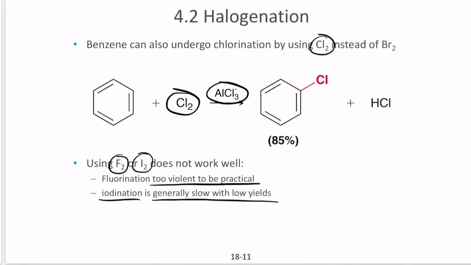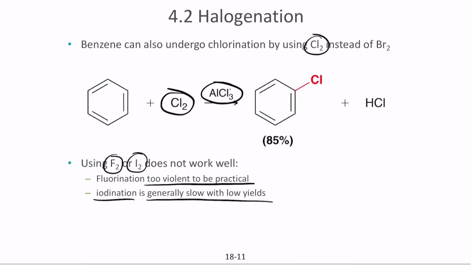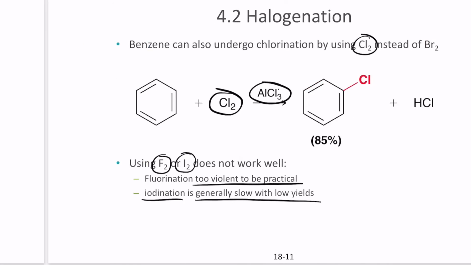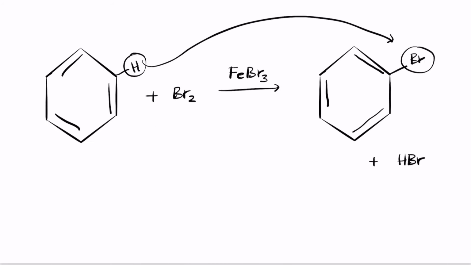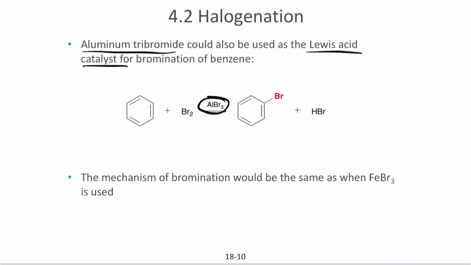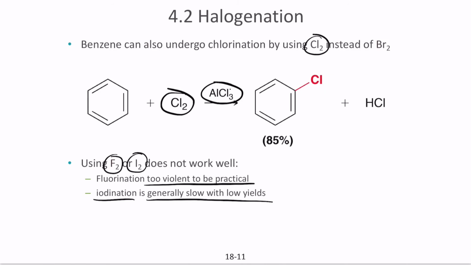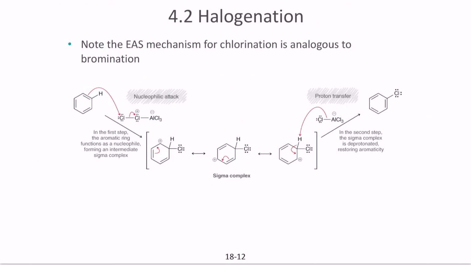So halogenation occurs only with chlorine and bromine. When you want to add bromine, you have to use ferric bromide or aluminum tribromide. If you want to use chlorine, you have to use aluminum trichloride. Whatever the compound is must have similarity with the catalyst you use.